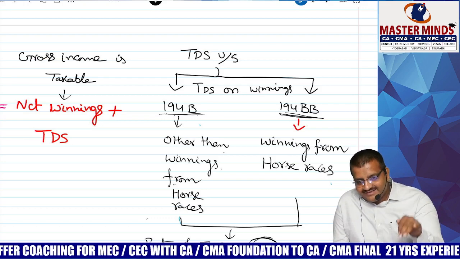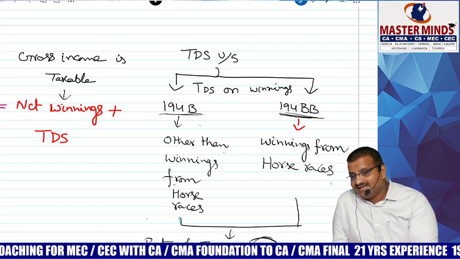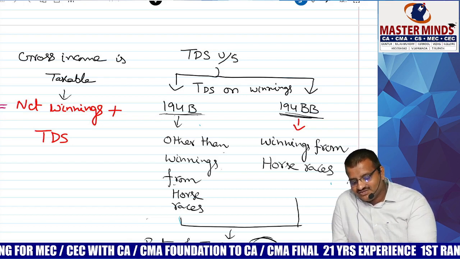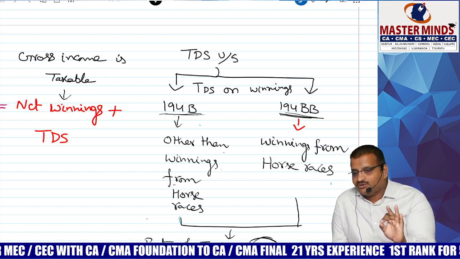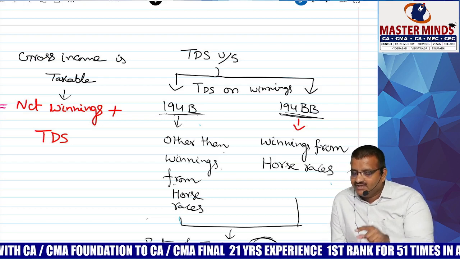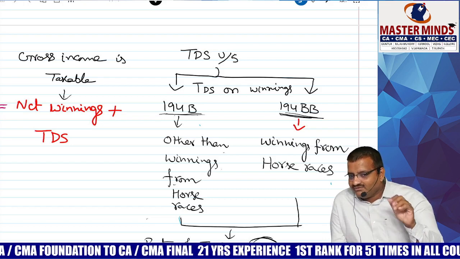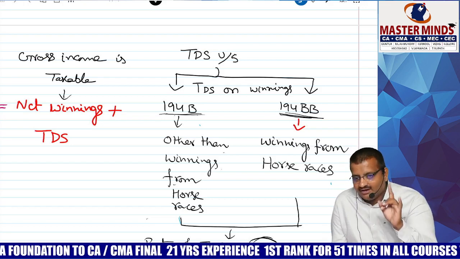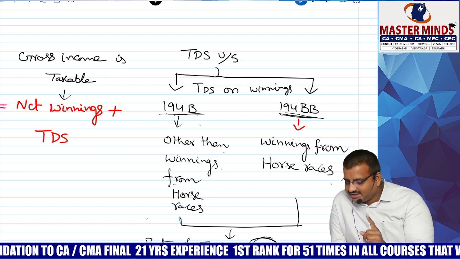He already won the money, and he has so many problems. He was unable to handle that kind of situation. Anyhow, he got 3.5 crore, but 1.5 crore was TDS. Altogether, how much? 5. In the income tax return, do you have to show 5, or 1.5, or 3.5? 5. Always remember: gross taxable, and net gross.